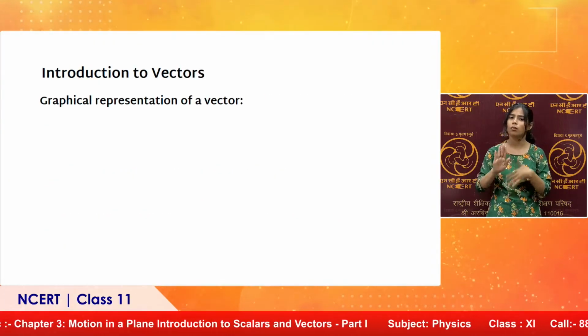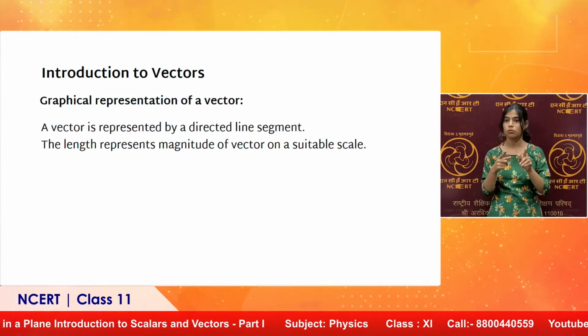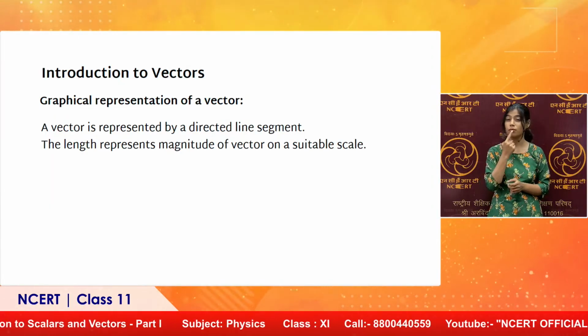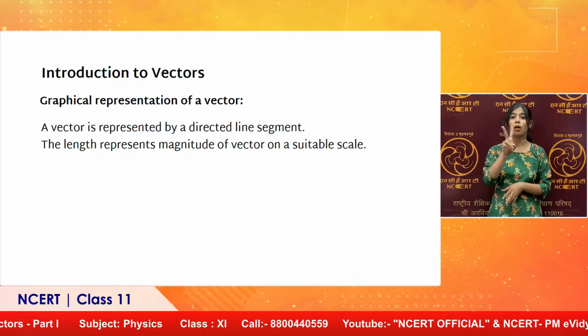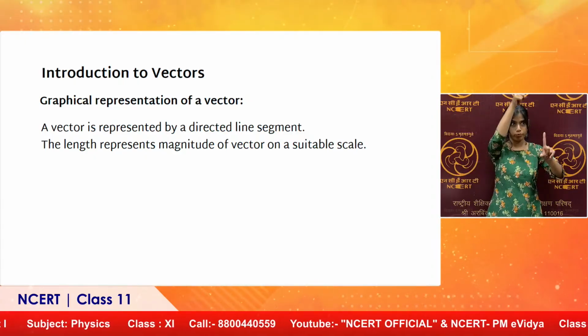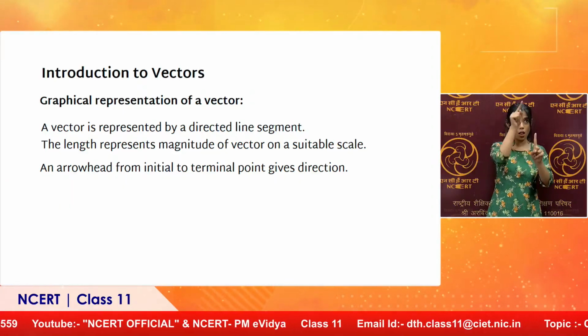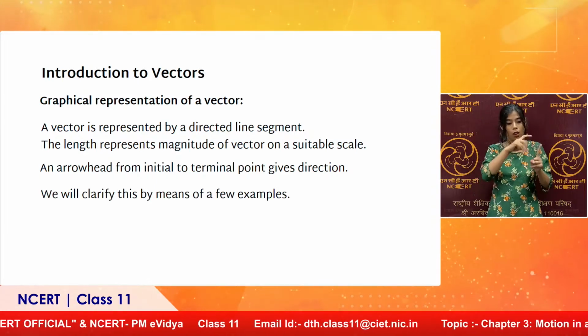Now, let us see how we can graphically or diagrammatically represent a vector. A vector is represented by a directed line segment. The length represents the magnitude of the vector on a suitable scale. Scale we have to define, we have to see the suitability of the scale, which will be clear with the examples which follow. Then direction: the arrowhead drawn from the initial point to the terminal point gives the direction of the vector.